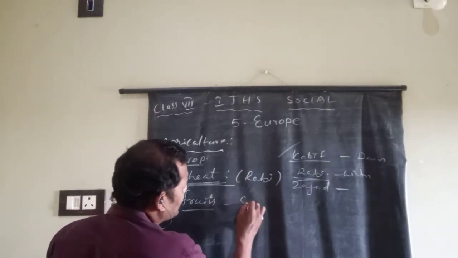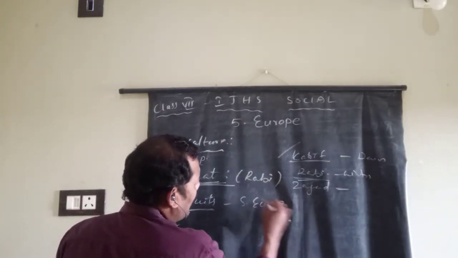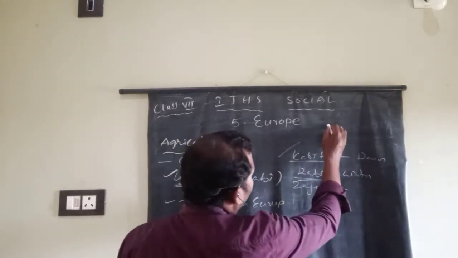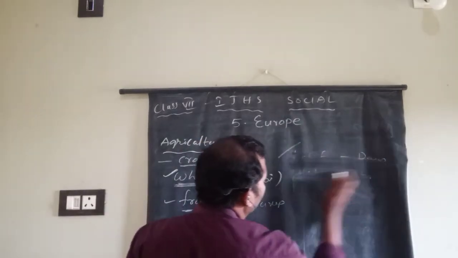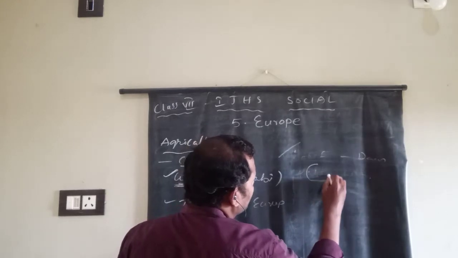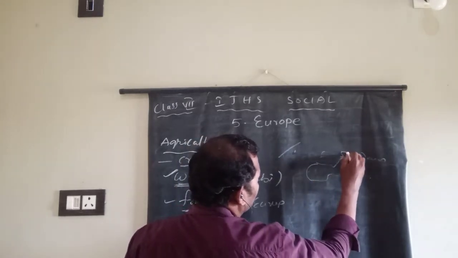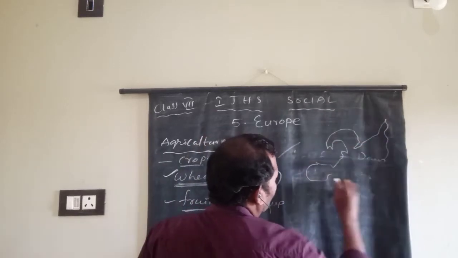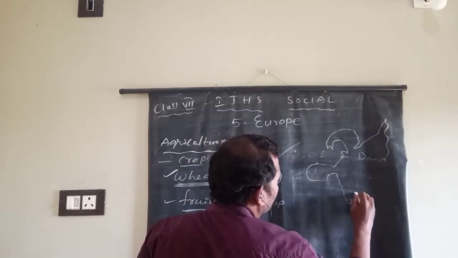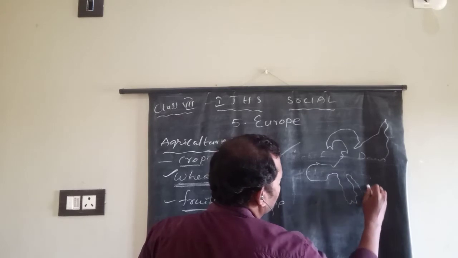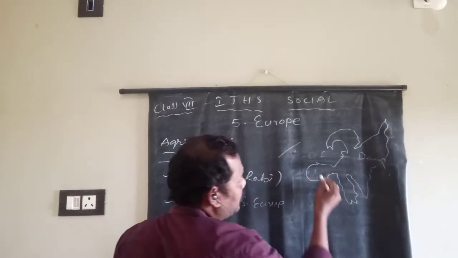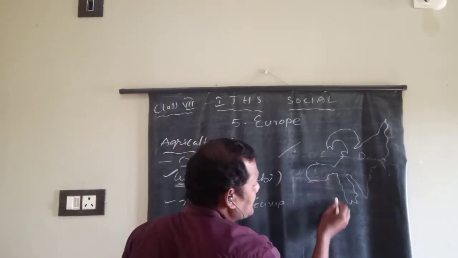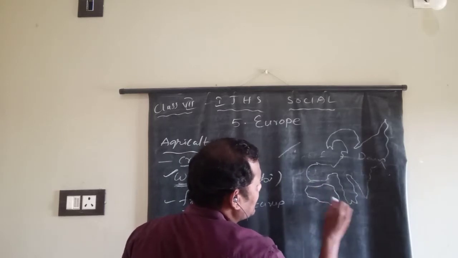Why? Because the Southern Europe, actually the European countries, that means it is the Southern Europe, here the Mediterranean Sea.